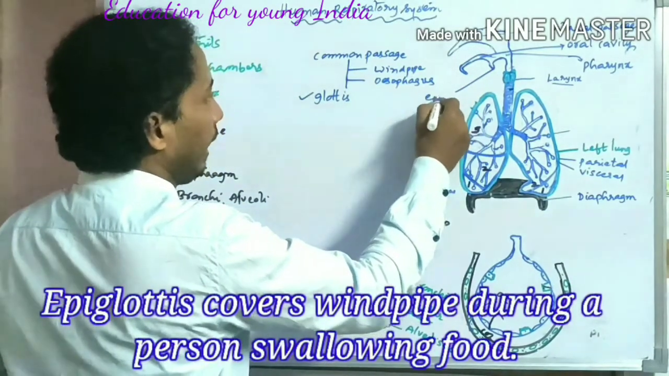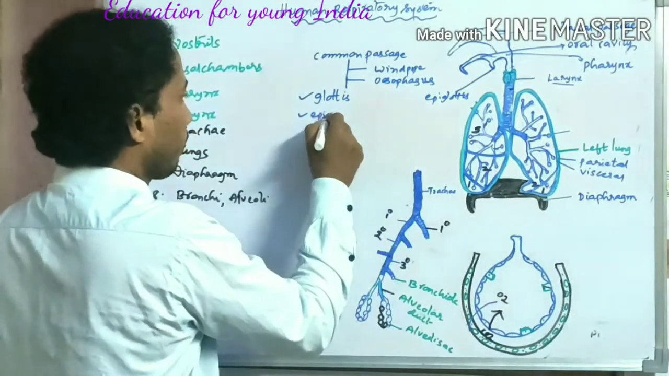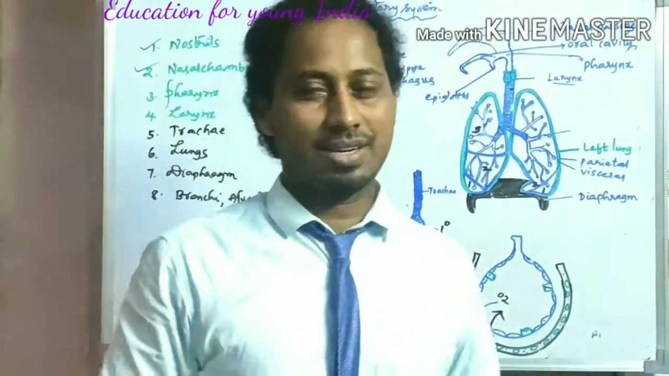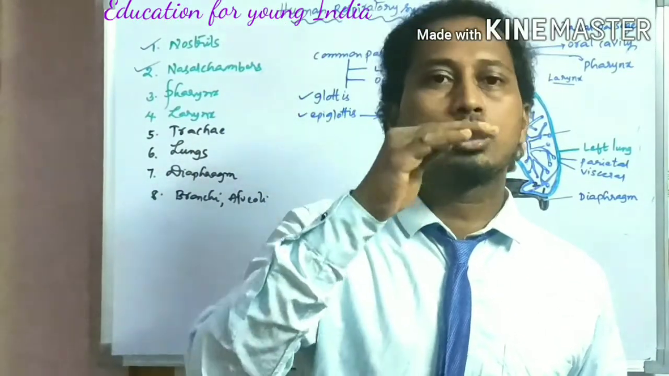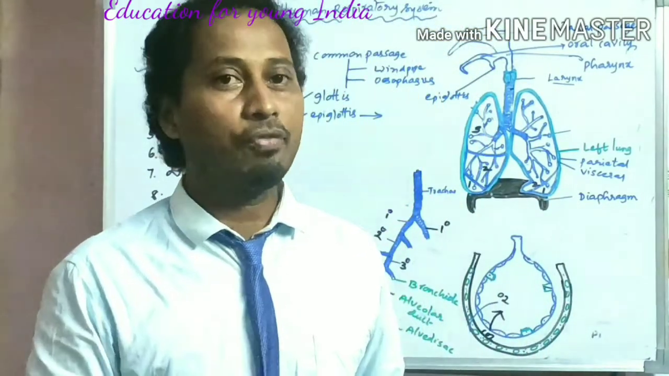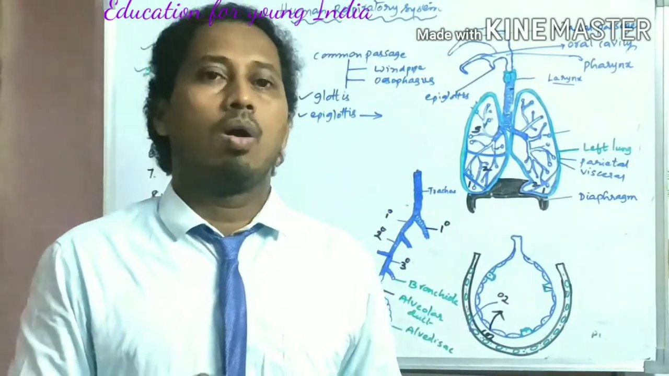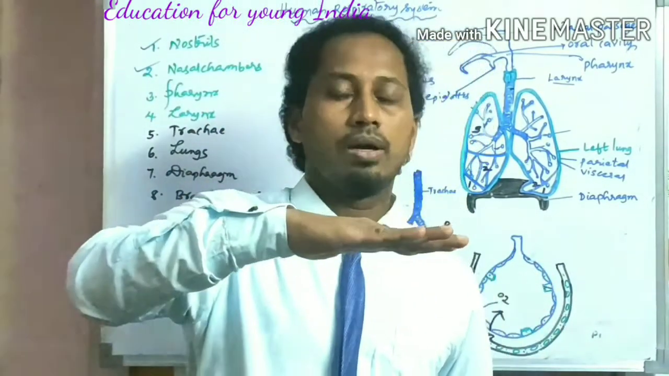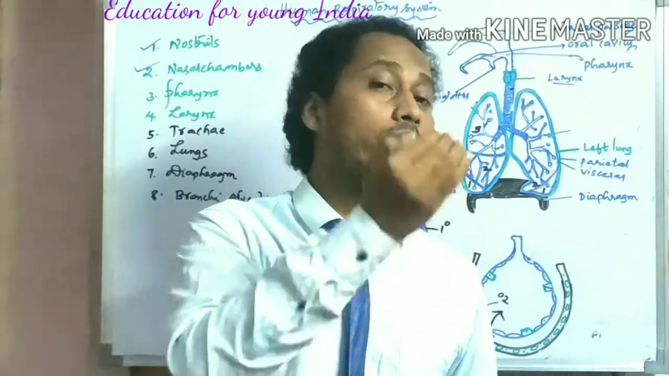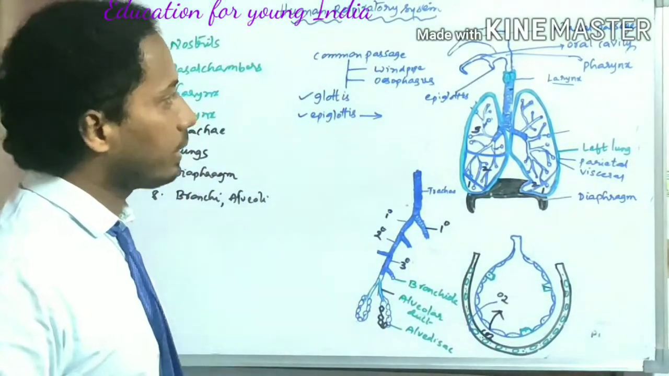This is called the epiglottis. You know what the role of the epiglottis is. The epiglottis is a flap-like structure which covers the windpipe while an individual is swallowing food. What is the function of that? When it covers or blocks the windpipe, the food will not enter into the windpipe. That is the function of the epiglottis.